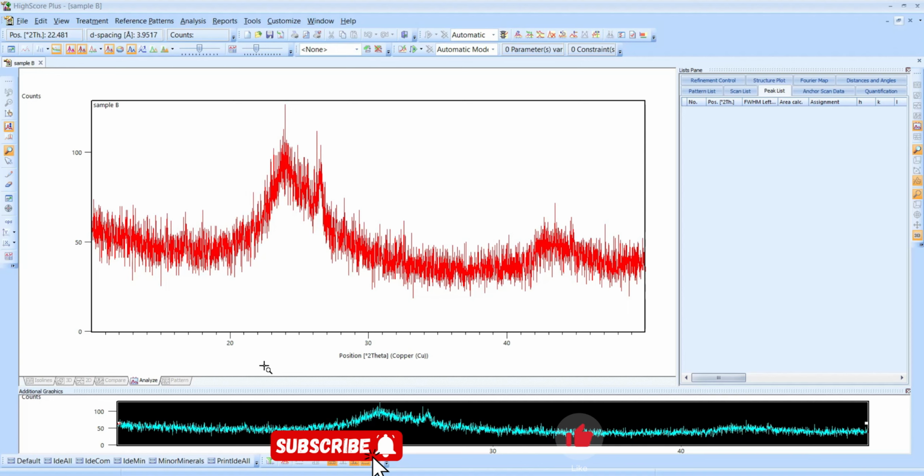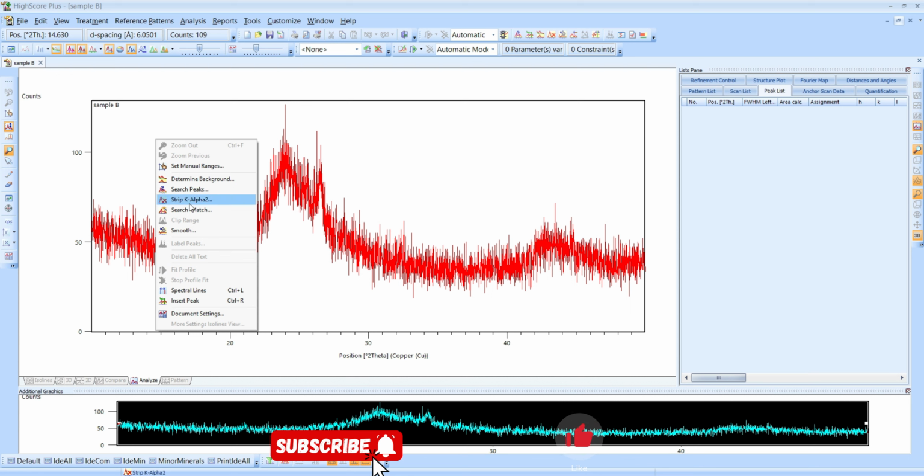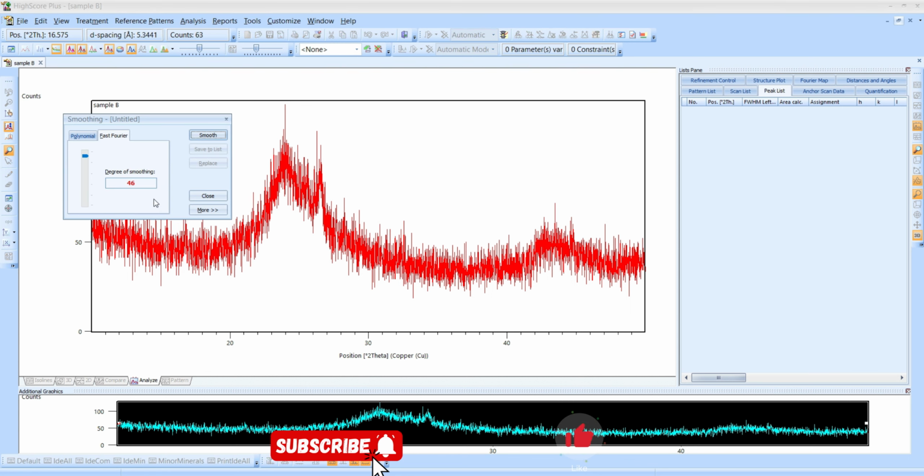Hello everyone, in this tutorial I'm going to tell you how to reduce the noise and do the baseline correction for this XRD data. So right click here and go to smooth. So this is the degree at which we want to do our smoothness. Click smooth,